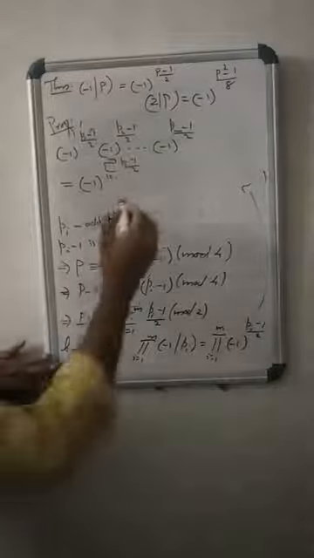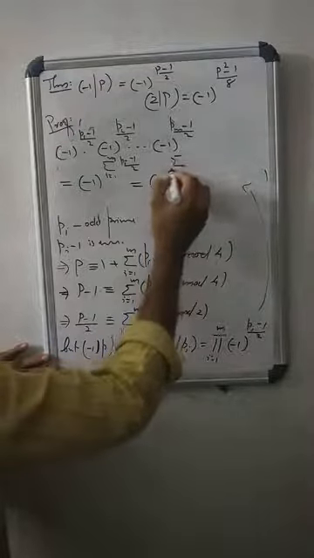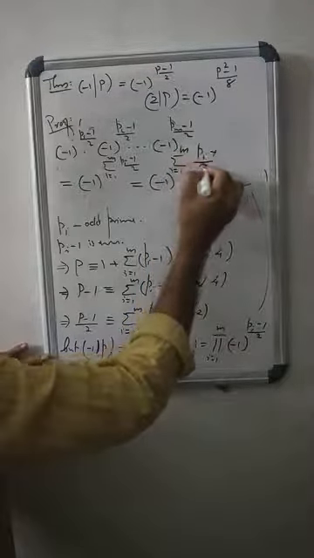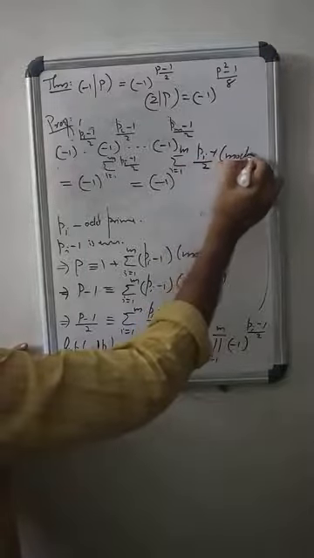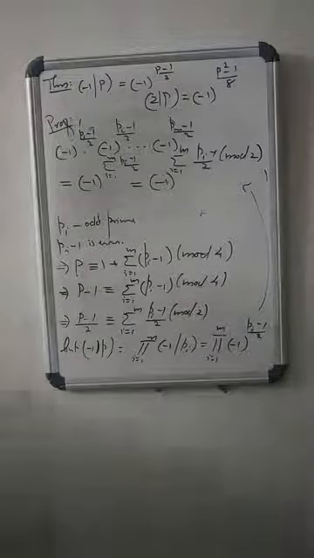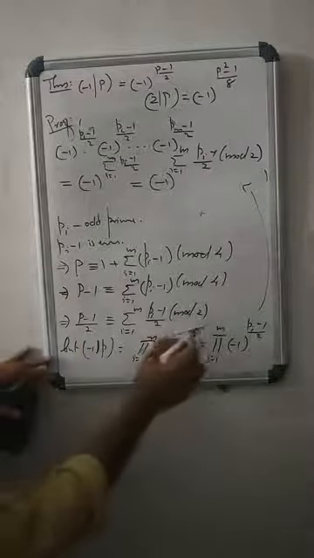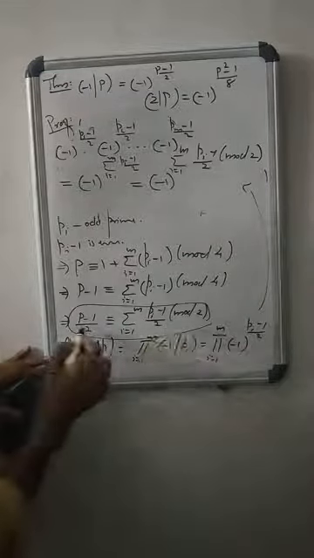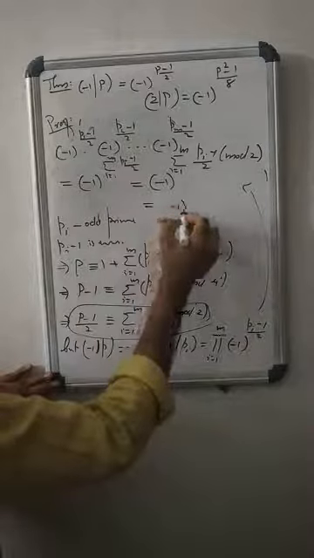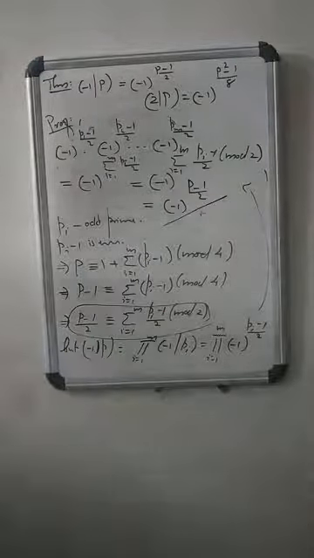That means it is minus 1 power sigma i ranges from 1 to m, (pi minus 1) by 2 mod 2, since pi is an odd prime. But what is sigma i ranges from 1 to m, (pi minus 1) by 2 mod 2? That is nothing but (p minus 1) by 2. So this is nothing but minus 1 power (p minus 1) by 2. So that is what there is.